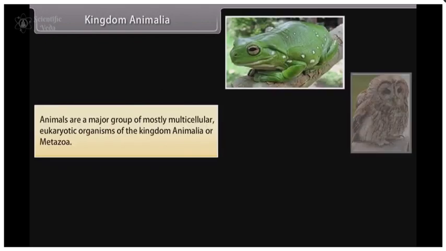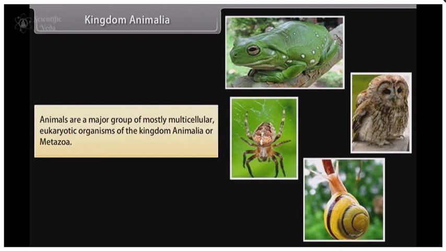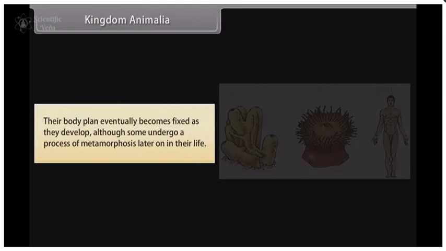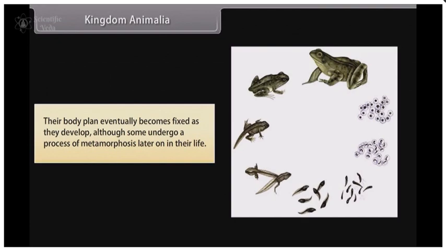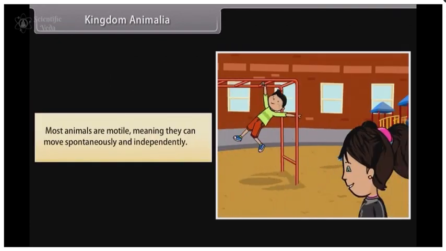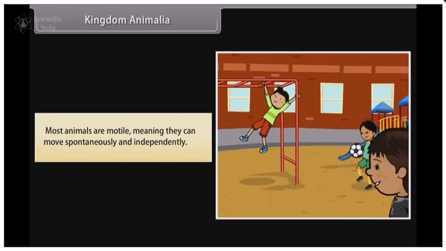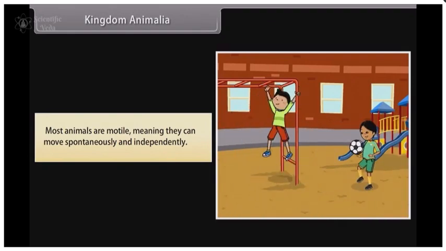Kingdom Animalia. Animals are a major group of mostly multicellular eukaryotic organisms of the Kingdom Animalia or metazoa. Their body plan eventually becomes fixed as they develop, although some undergo a process of metamorphosis later on in their life. Most animals are motile, meaning they can move spontaneously and independently.